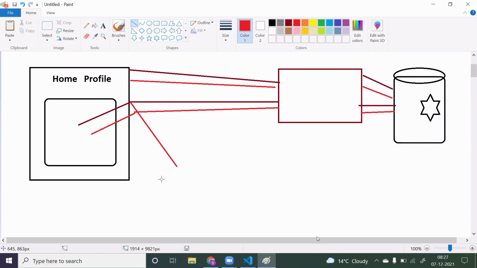Second, for example, now I have just clicked on the profile, I have sent one more request. Now again, if I click on home, you have to remove the profile component and load the home component, and again the home component requires the data. Then again you are sending one request to a server and getting that data from the server. Getting data from the server and displaying it in your component will take a little bit of time, some seconds or milliseconds, and it is going to affect the performance of your application.